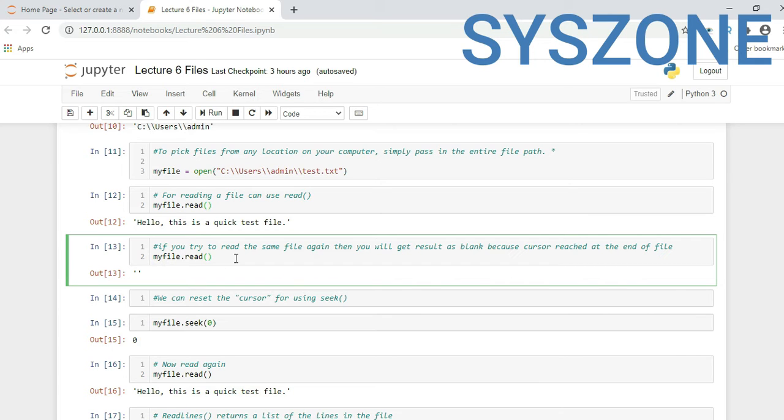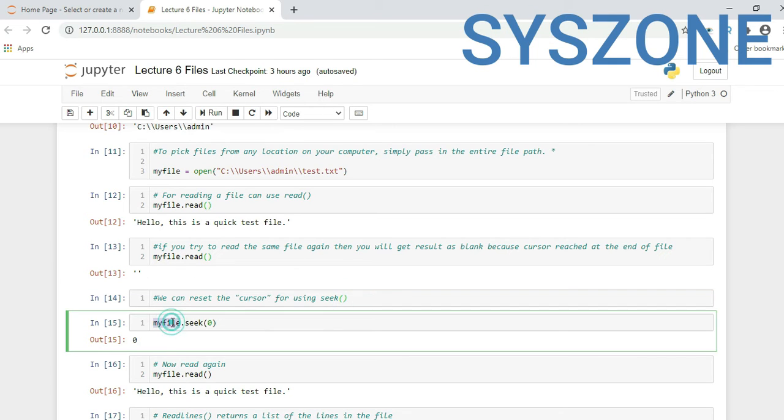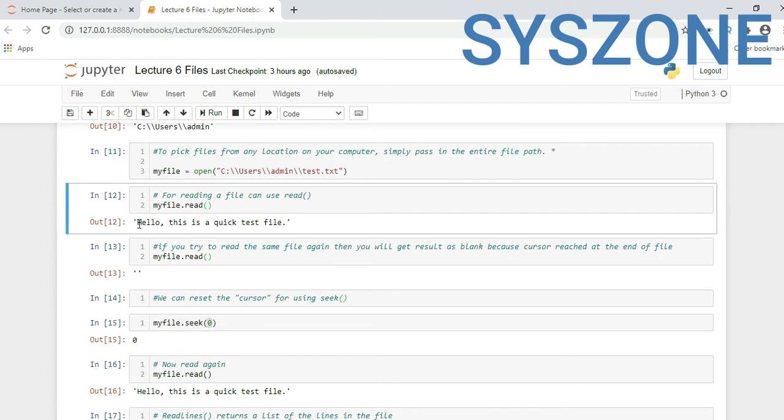So if you want to read it again, we have another function by which we can reset our cursor position: the seek function. So my_file dot seek, and we are setting our cursor position at 0. That means from where my file should start, this would be the 0 position, so it will start from 0.